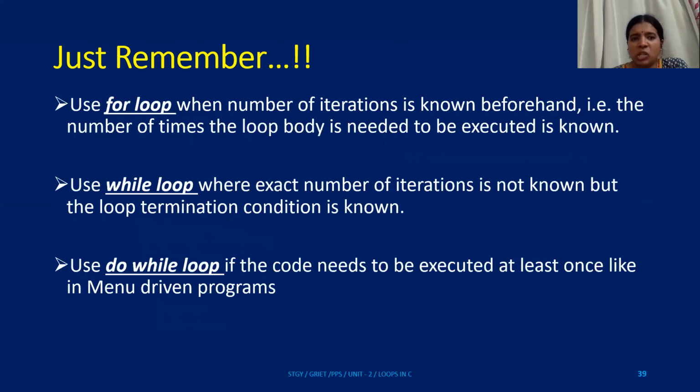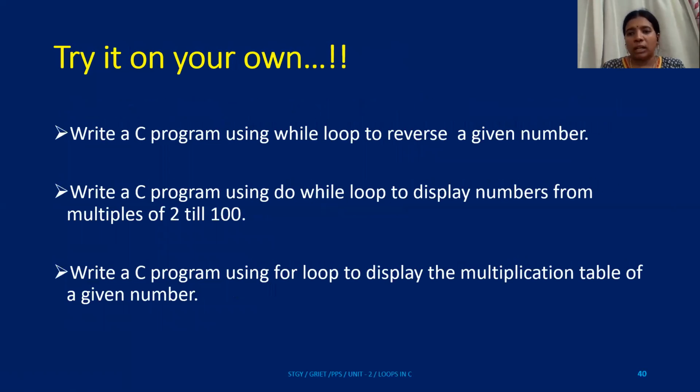Okay. So just remember, a for loop is used in a situation where you know beforehand how many iterations your action requires. Whereas a while loop is used in a situation where you don't know how many times your action needs to be repeated. So therefore you'll use a while loop. On the other hand, do while is used in a context where you need your body to be executed at least once. So this is the point that needs to be remembered. And on this note, this is how we tend to choose our loop.